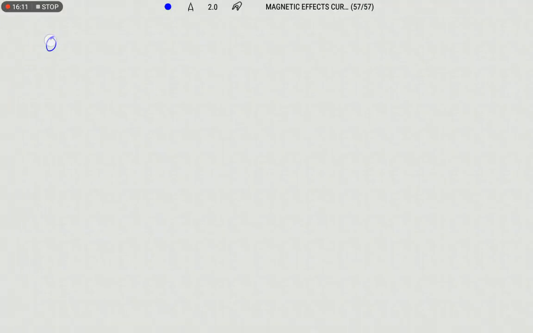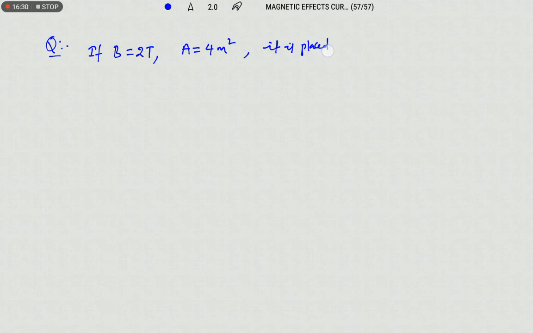The question is given like this: if B equals 2 Tesla and the area of the coil is 4 meter square, and the coil is placed making an angle of 60 degrees with respect to the field, then find the flux.